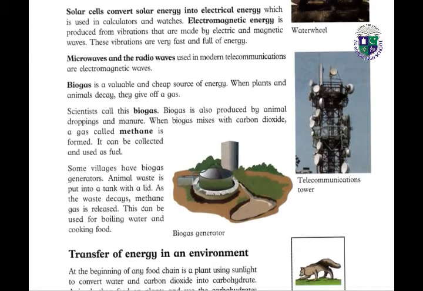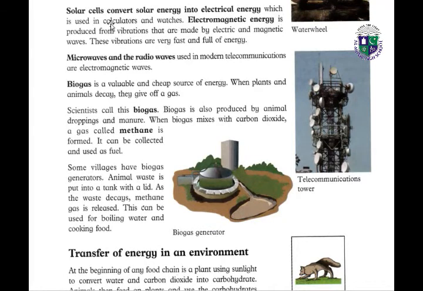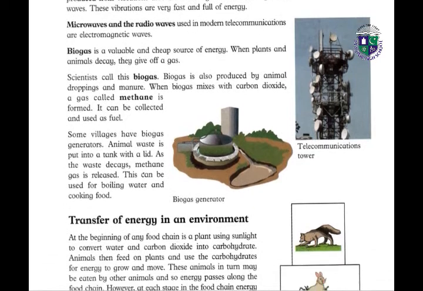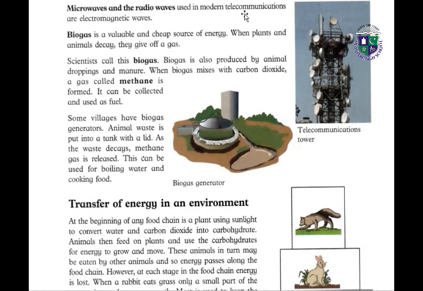Solar cells convert solar energy into electrical energy, which is used in calculators and watches. Electromagnetic energy is produced from vibrations that are made by electric and magnetic waves. These vibrations are very fast and full of energy. Also, the microwave and radio waves used in modern telecommunications are electromagnetic waves.